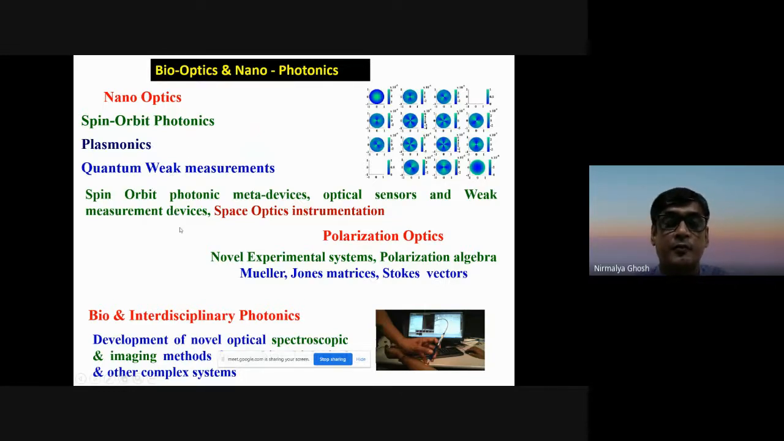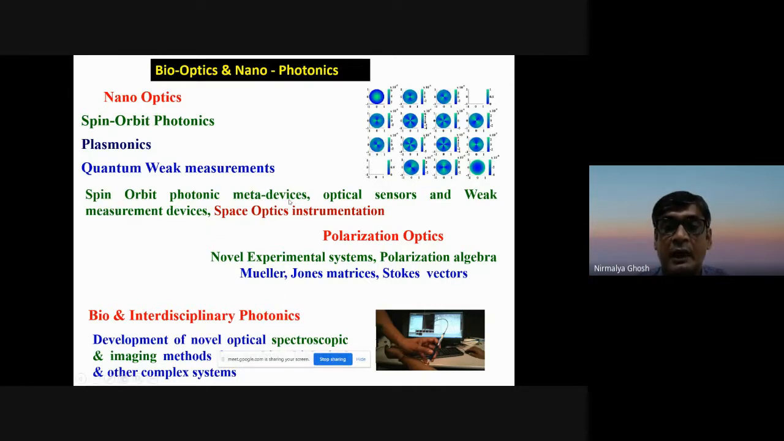The aim is to develop spin orbit photonic devices, some of which I will discuss today, optical sensors, weak measurement devices, etc. Polarization optics is an area that we focus our research on. We work on the development of various novel experimental systems, polarization algebra, Mueller and Jones matrices, Stokes vectors, etc. And we try to use this polarization optics in the domain of nano-optics and spin orbit photonics. We also work on bio and interdisciplinary photonics, where we try to develop novel optical, spectroscopic and imaging methods for characterization of biological tissue and other complex systems.